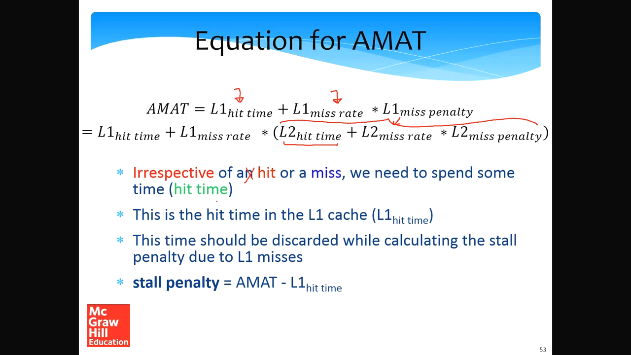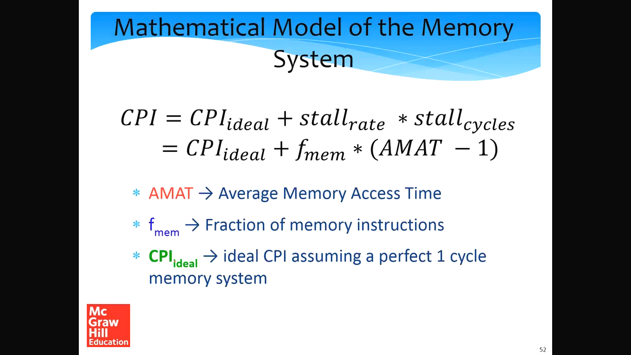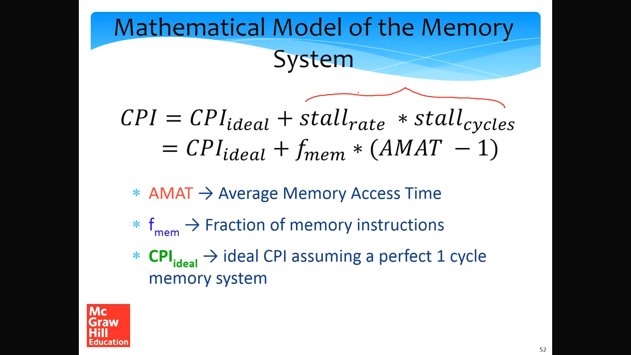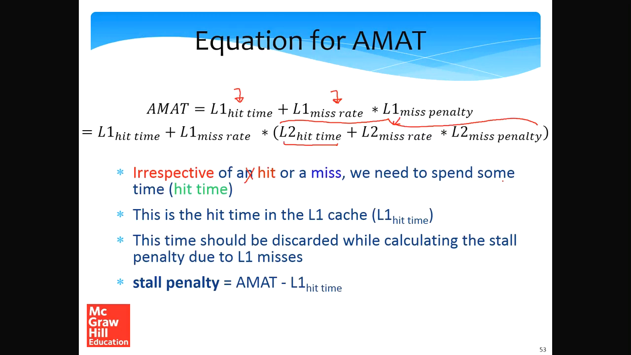So when we are computing the stall penalty, which is the quantity in the previous equation, I'm sorry, it's not this quantity, it is this quantity. This quantity will be the average memory access time minus the L1 hit time.